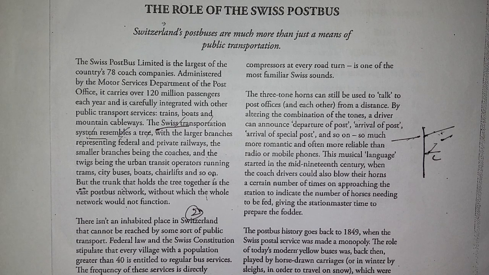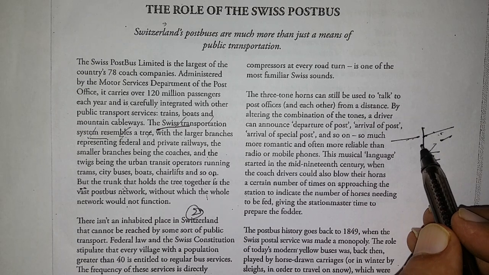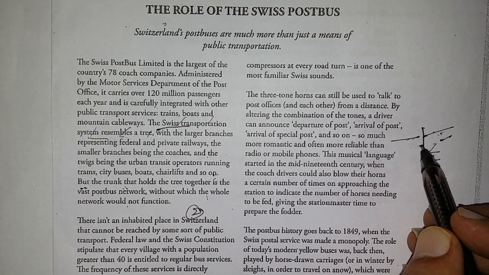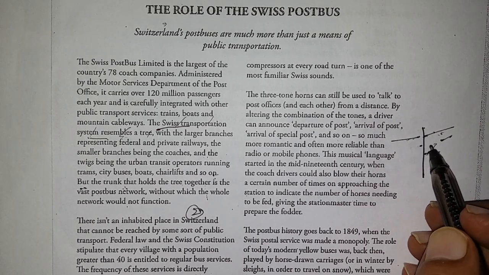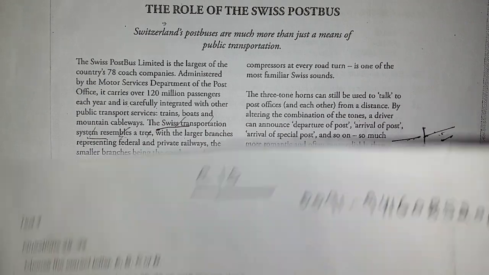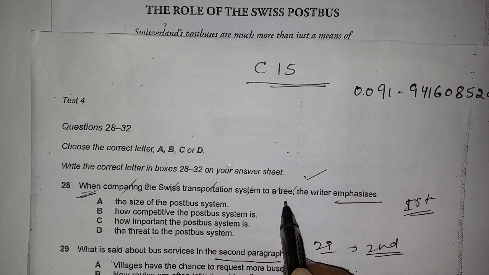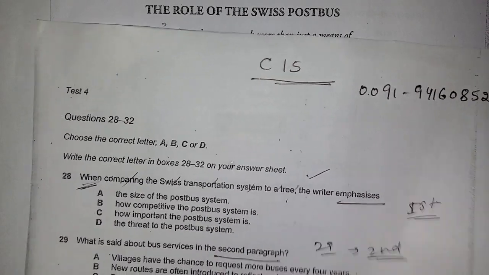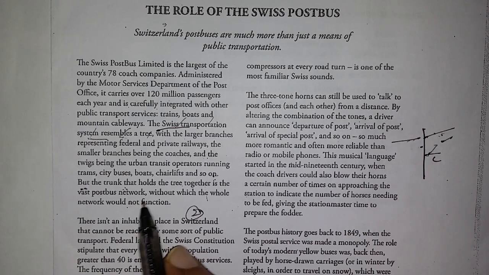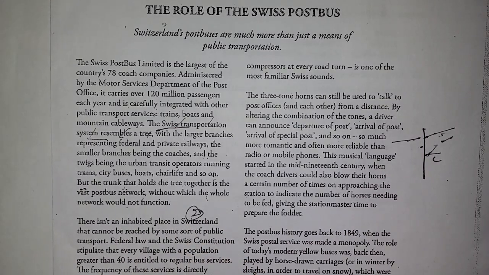So here, the trunk that holds the tree together is a vast post bus network. Post bus network means, now what is a post bus? Because the complete passage is about the post bus, the Swiss transportation system. So the main part is the post bus network, without which the whole network would not function.